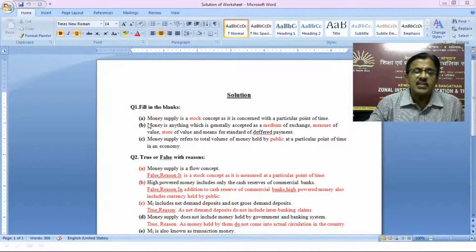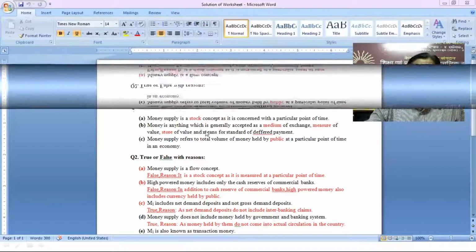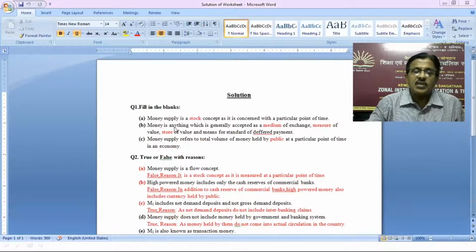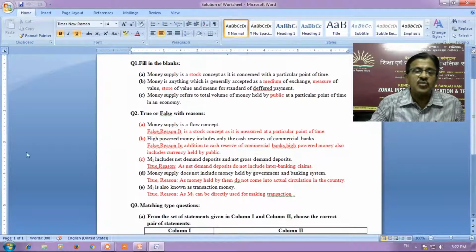Fill in the blanks. Money supply is a stock concept. Then B, money is anything which is generally accepted as a medium of exchange, measure of value, store of value, and standard of deferred payment. Then C, money supply refers to the total volume of money held by the public at a particular point of time in any economy.